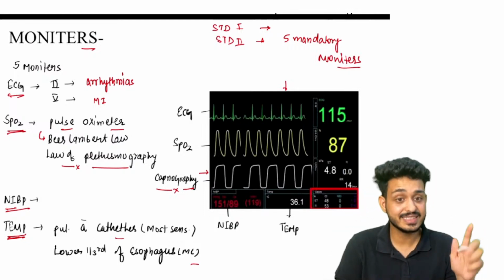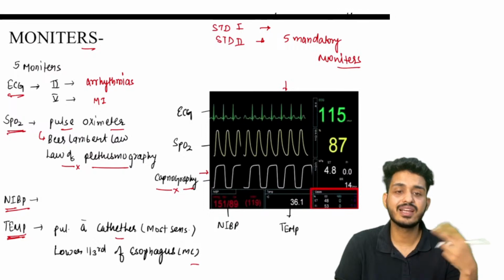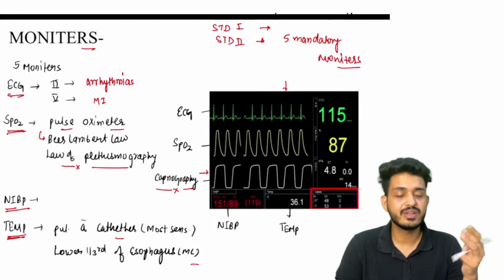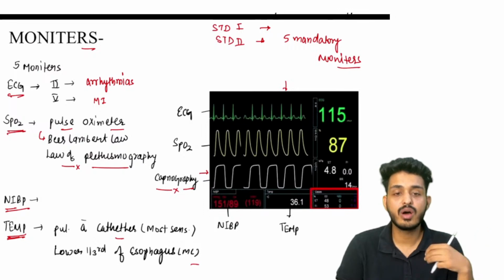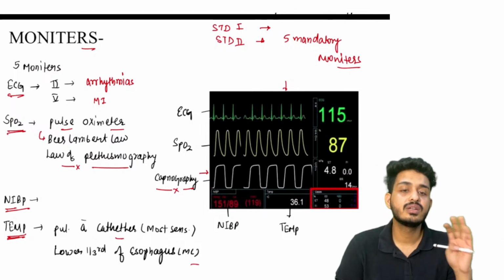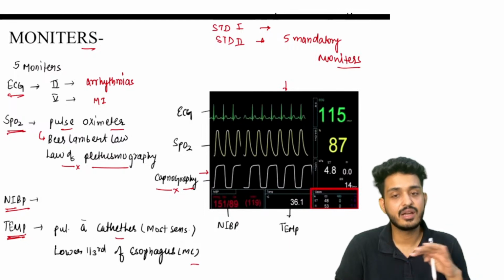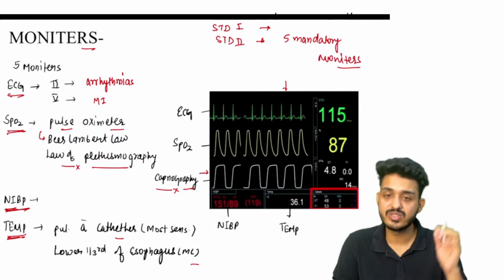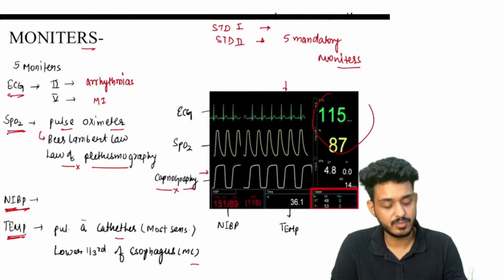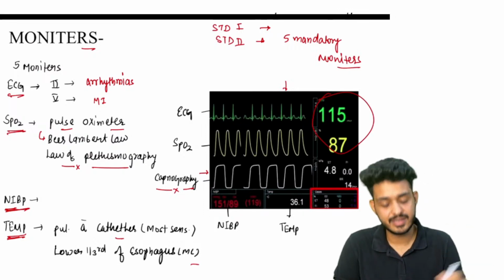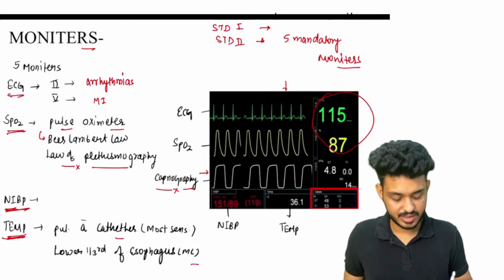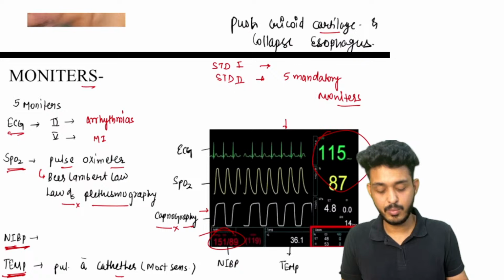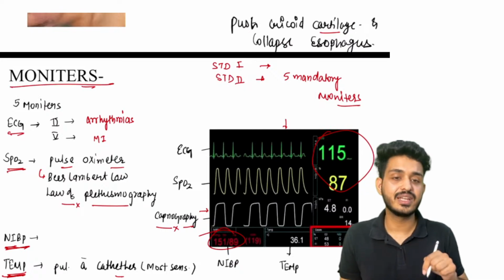First one is your ECG, second one is your SpO2 telling us about the oxygen saturation of the patient, third one is your capnography telling us about the expired CO2, how much amount of CO2 is coming out, telling us whether the intubation is going fine or not. Next one is your non-invasive BP monitoring, telling us about the BP of the patient, and temperature of the patient. So these are the important things that we need to look for. These are the monitors that should be present in your OT.